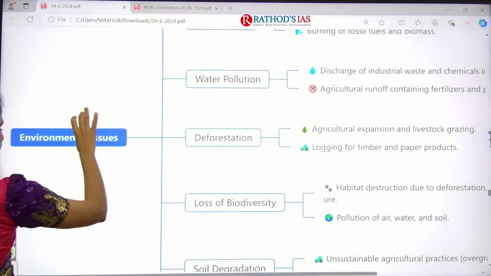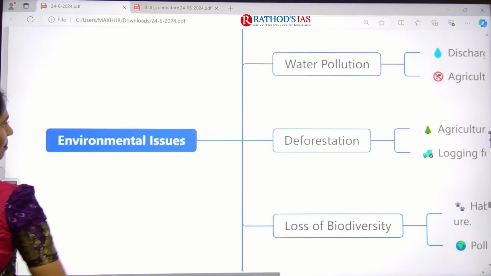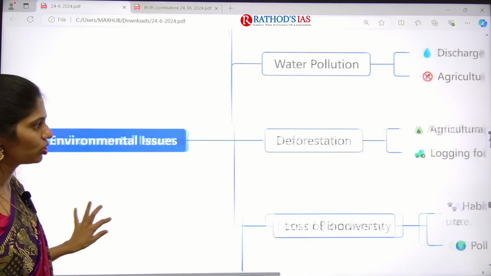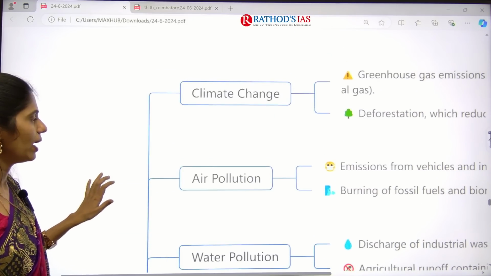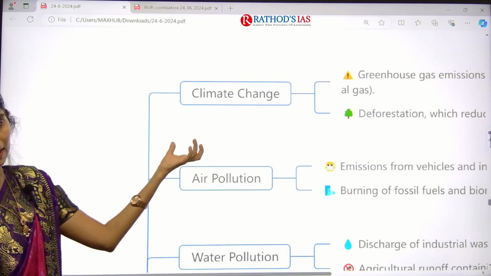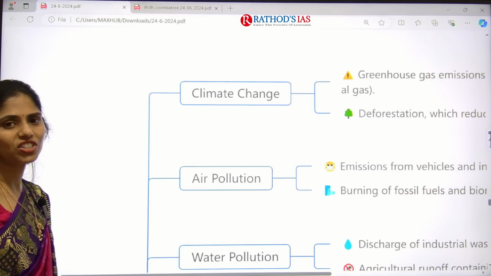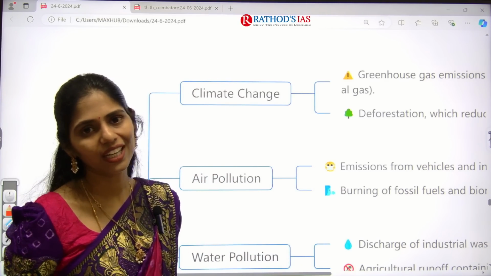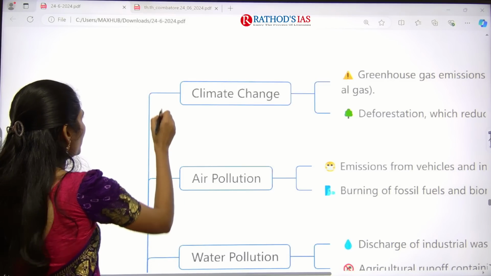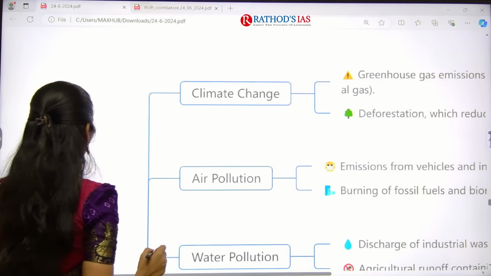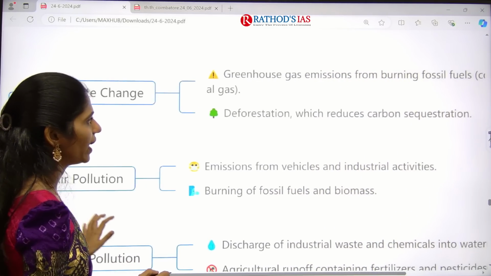And let us see this mind map so that you will get some idea regarding what environmental issues we are having. I made this map to make you know at least 7 to 8 environmental impacts, so that whenever you get a question like write a note on environmental challenges, you can write them and get good marks. So the first one is climate change, the second one is air pollution. So in this climate change, yes, why is it happening?